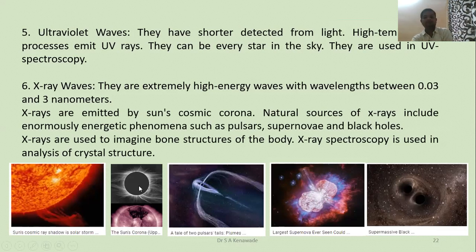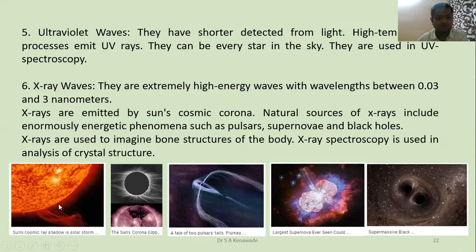If you carefully see the various diagrams of the sun's corona, these are emitted by the sun. This radiation we call X-ray. Natural sources of X-rays include enormously energetic phenomena such as pulsars, supernovae, and black holes.